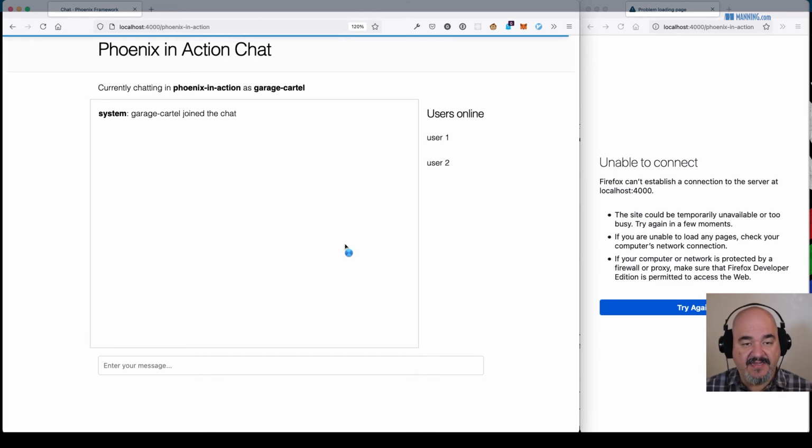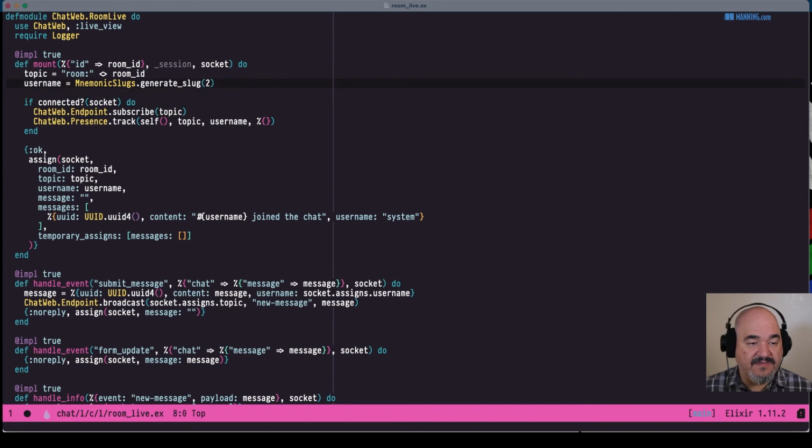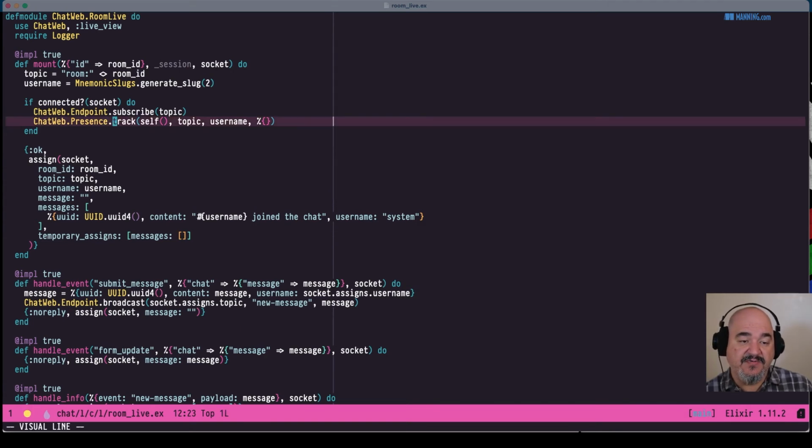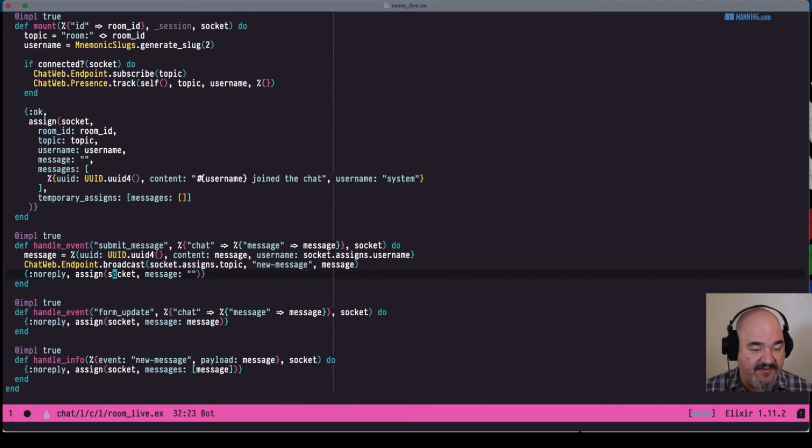So in this case, the client joins or mounts the socket, the page, and in mount we are starting to track the presence. Once the presence receives that track message, it sends out a diff message to everyone that's subscribed to this particular topic, and that includes the client that's currently connected. So we need to handle that.